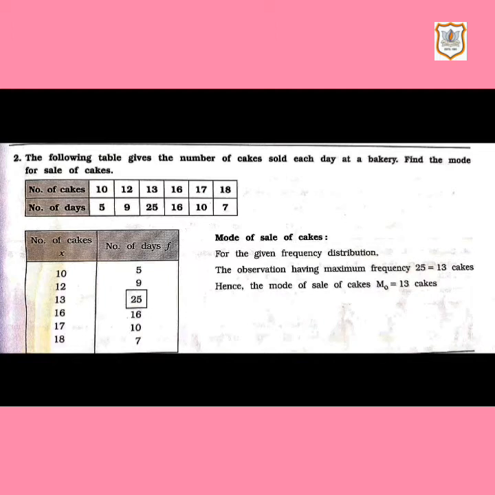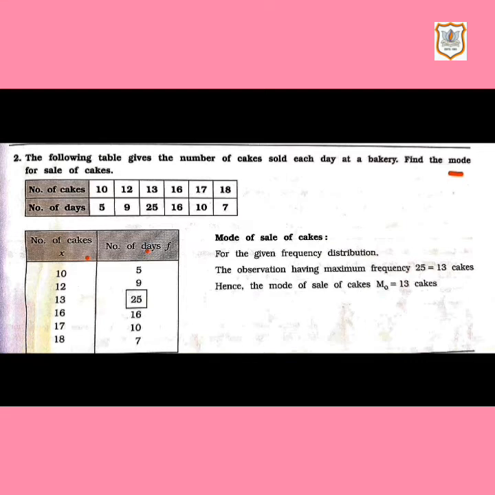Let's read sum number 2. The following table gives the number of cakes sold each day at a bakery. Find the mode for sale of cakes. So here number of cakes and number of days is given. This is a discrete data sum. Number of cakes we have written as variable x, and number of days is frequency f.